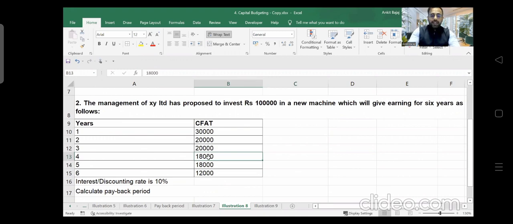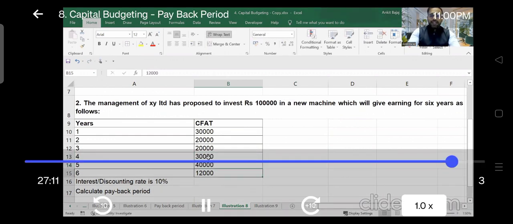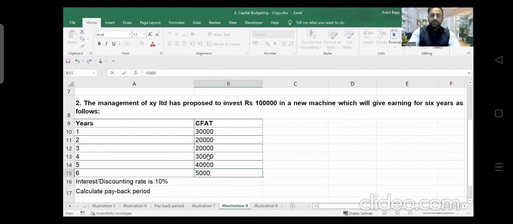Change 18,000 and write down 30,000 here. Instead of the next 18,000, take 40,000. Instead of the next 12,000, take 50,000. I have changed the last 3 values here, so the last 3 values are 30,000, 40,000 and 50,000. Change these values, otherwise you won't be able to calculate the payback period. Change these values and now do it.